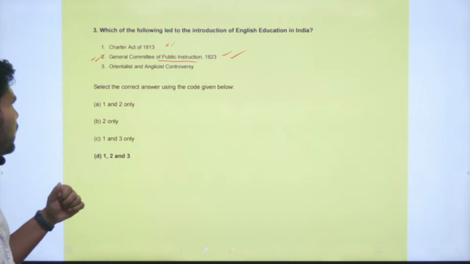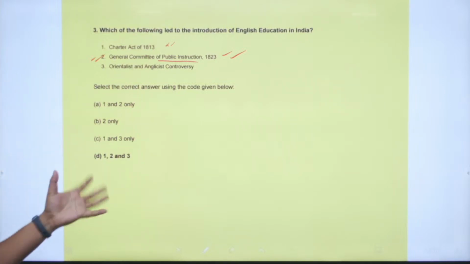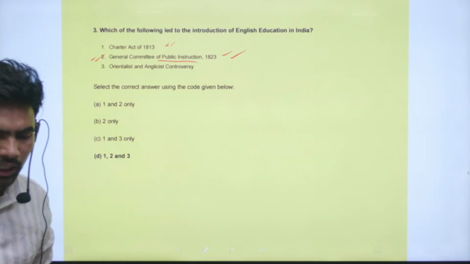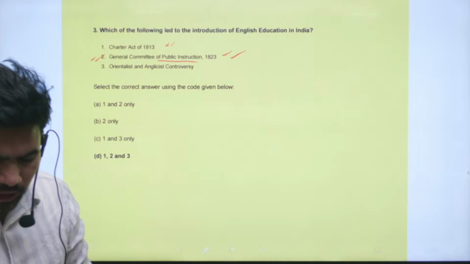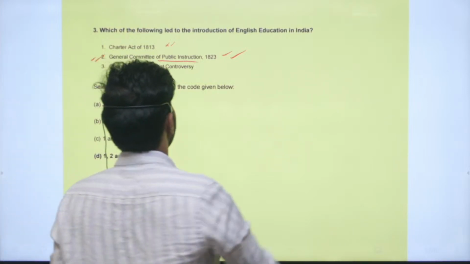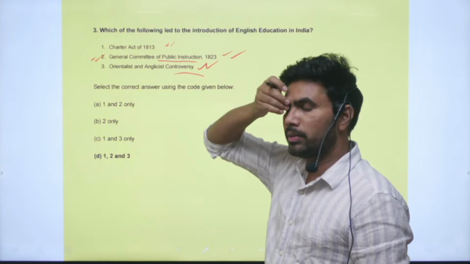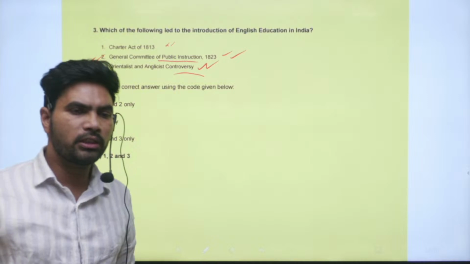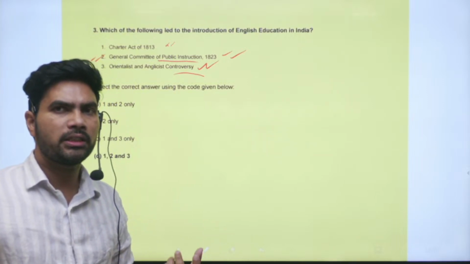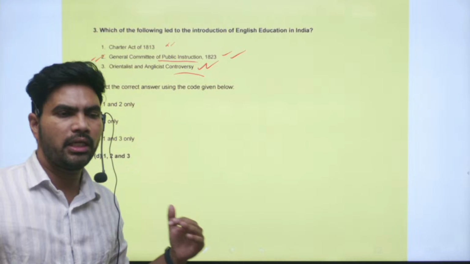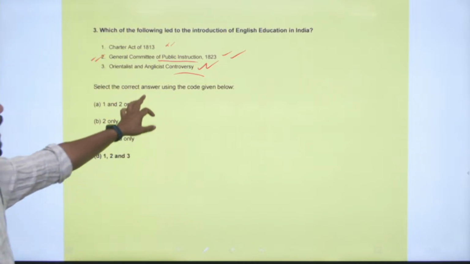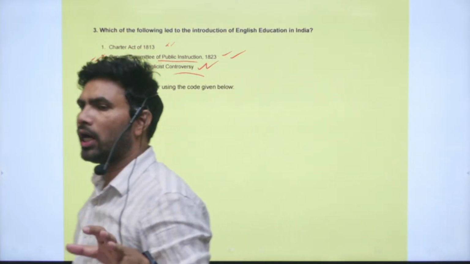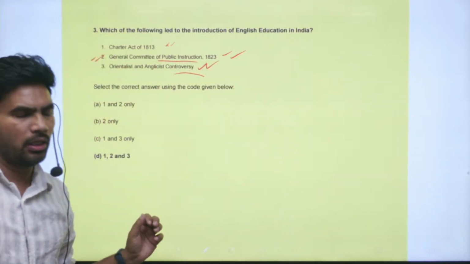So this is also part and parcel of making the English education a reality in India. Third statement is Orientalist and Anglicist controversy. So this controversy was also there, same thing I was mentioning. Orientalists wanted that education, especially the basic school education, should take place in the Indian languages. Anglicists argued that we have to directly start with English medium education only. So that is the controversy.